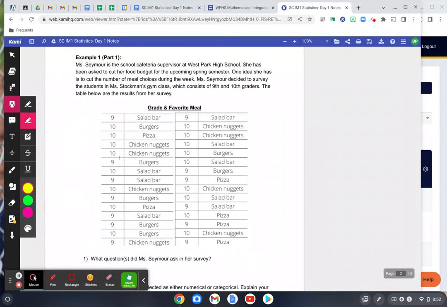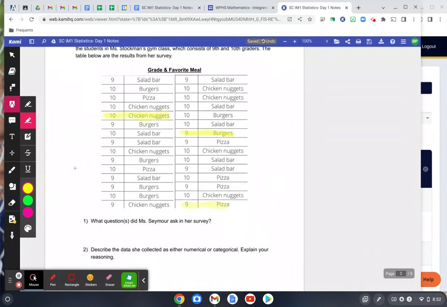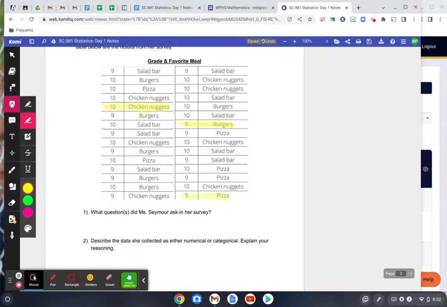Now, for example, what this means right here is not that 10 people chose chicken nuggets or that 9 people chose burgers. This right here represents that a 10th grader was surveyed and they said that they preferred chicken nuggets. Here, a 9th grader was surveyed and they preferred burgers. Here, a 9th grader was surveyed and they responded with pizza, etc. So it looks like we have 30 total responses here from this survey. So there were 30 students in the class.